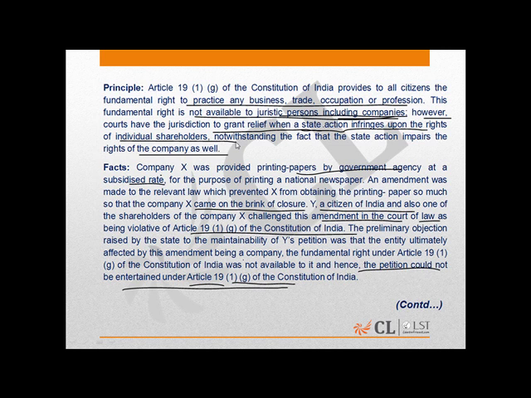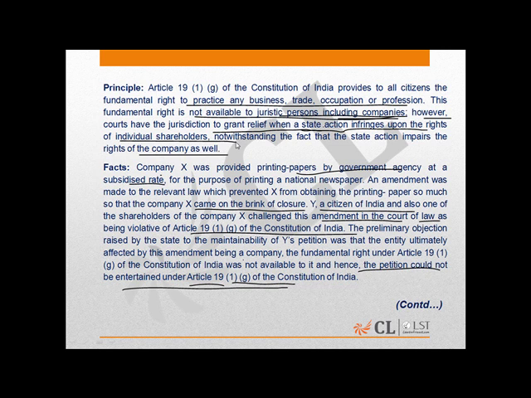Okay, now from the facts, it is clear that the impugned amendment has a direct effect on Y's fundamental right. Now, who is Y? Y, a citizen of India.